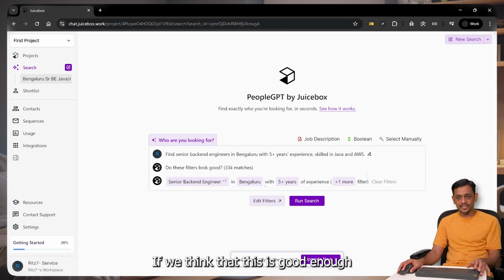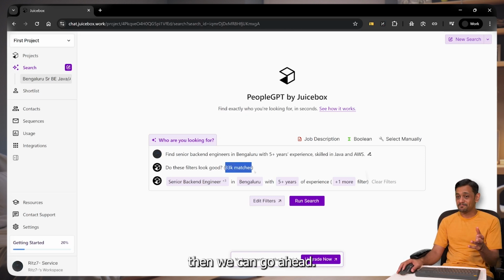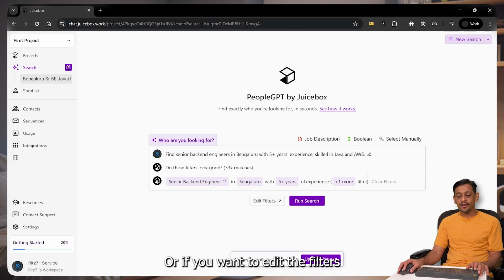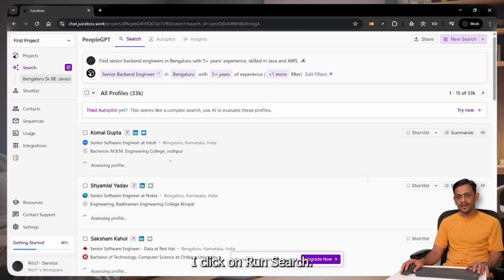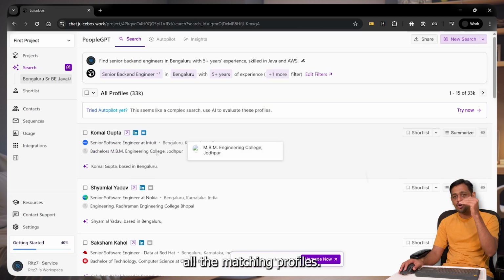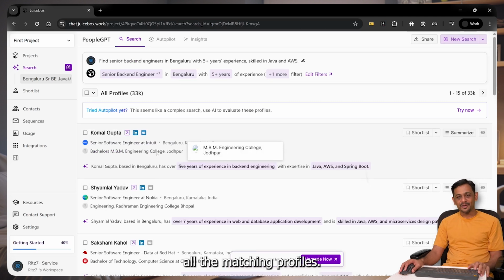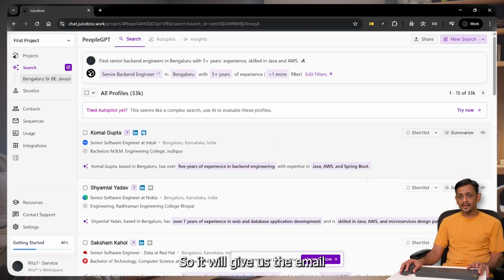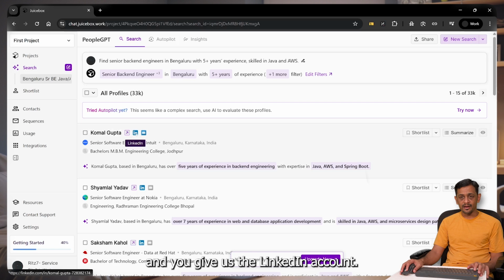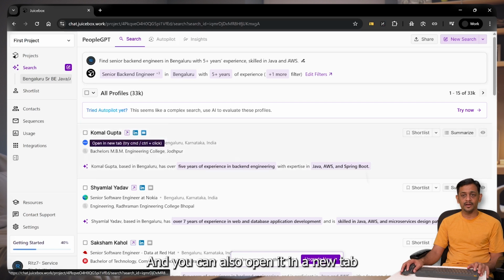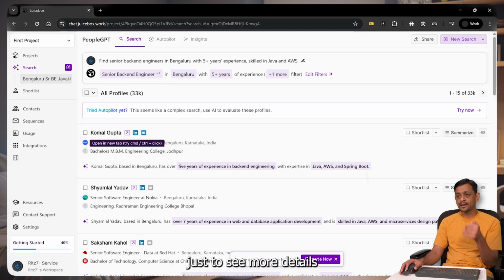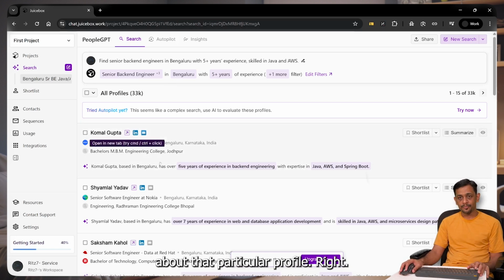If we think that this is good enough, because we have like 33K matches, then we can go ahead. Or if you want to edit the filters, we can do that. I'll click on run search. As you can see that it has fetched us all the matching profiles. So it will give us the email, it will give us the LinkedIn account, and you can also open it in a new tab just to see more details about that particular profile, right?